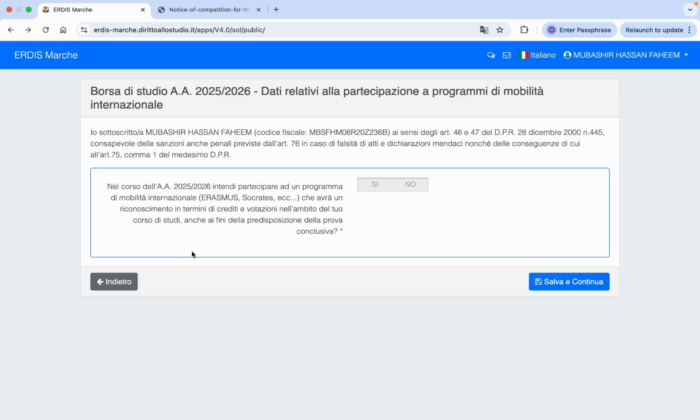This section is about the mobility program. If you have any intention to participate in the mobility program in the year 2025-2026, then click on Sì. Otherwise, click on No if you are a fresh first year student. Then click on Salva Continua.